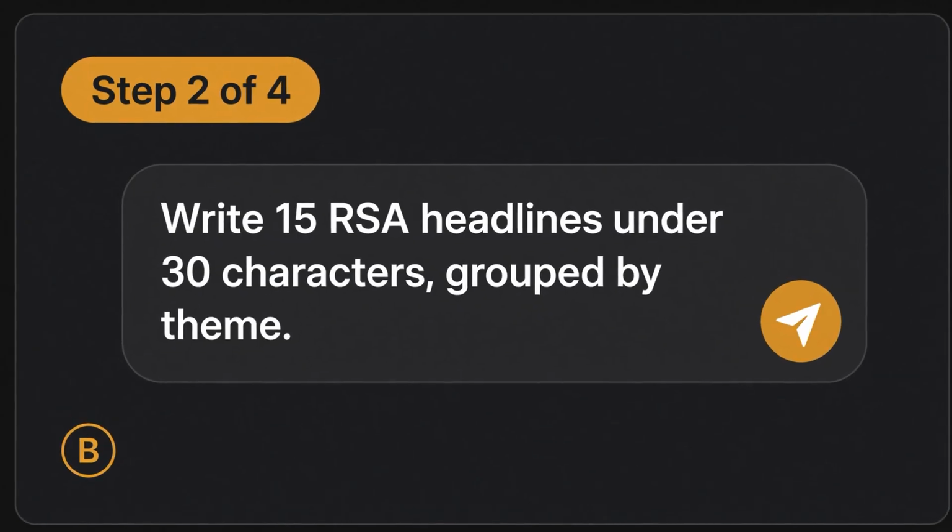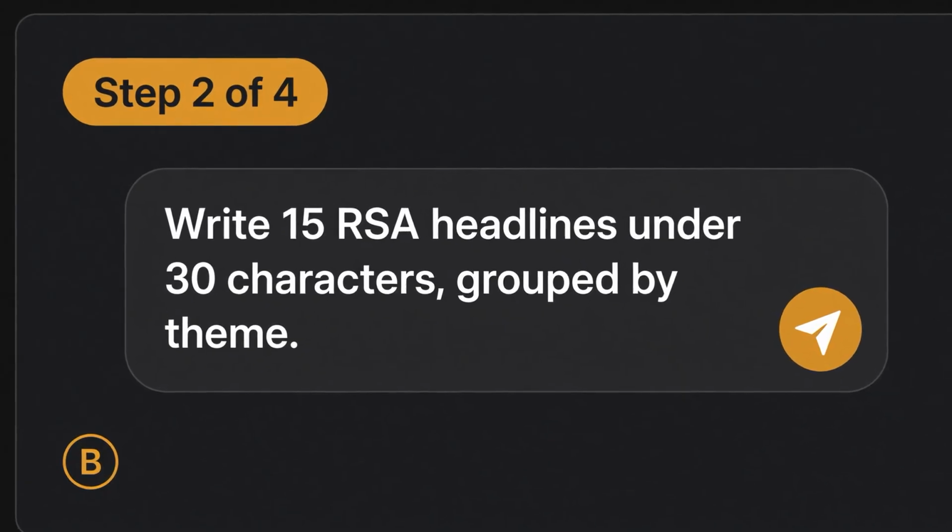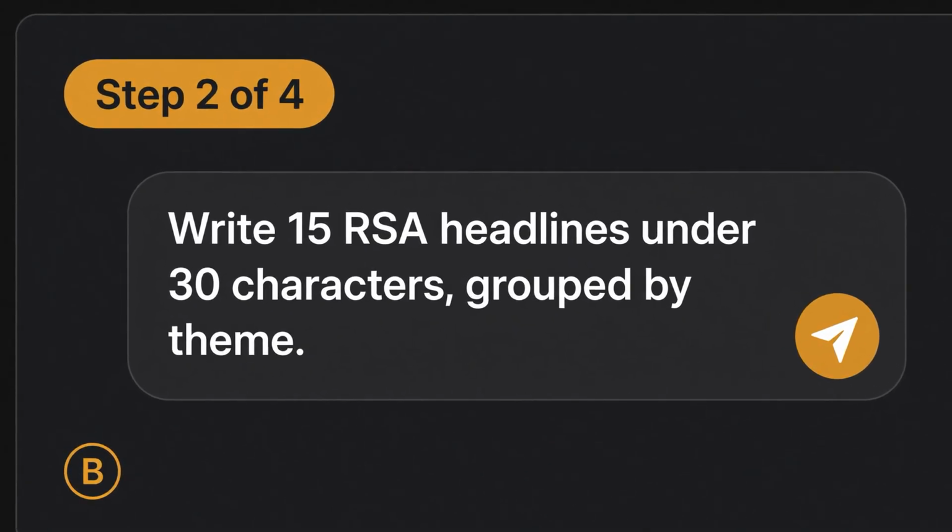Step 2. Ask for 15 RSA headlines, 30 characters or less, grouped by theme. 15 because Google wants variety to test. Grouped so you can see which angle is thin.